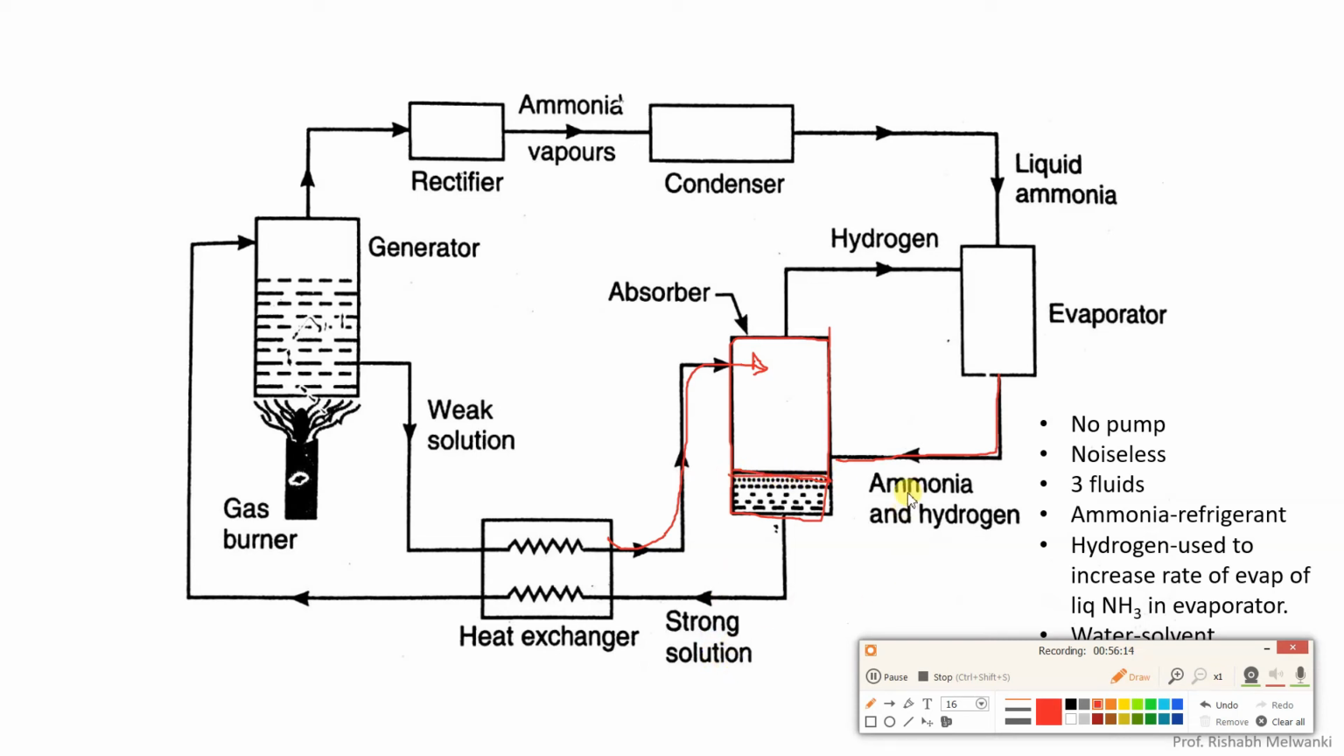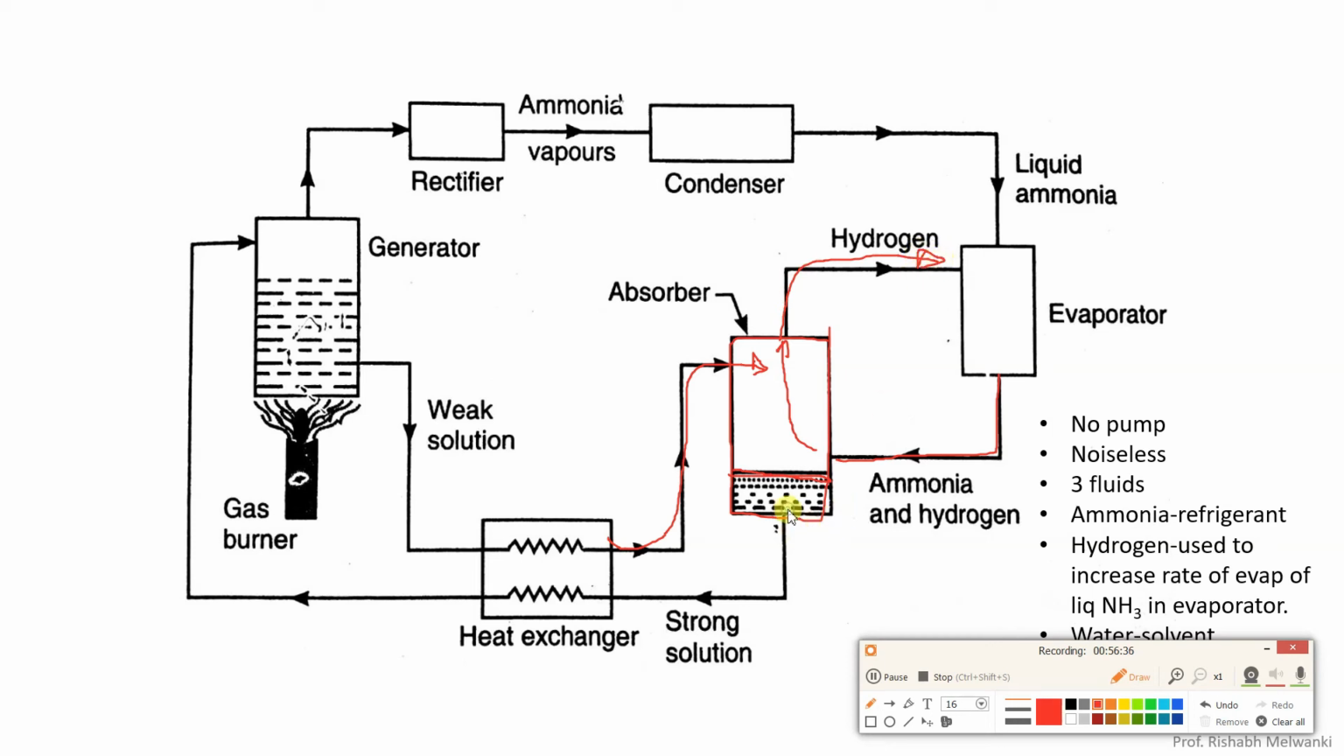Now hydrogen, being light, okay, it is light. What are the properties of hydrogen? It is insoluble in water. It is non-corrosive. So that is why hydrogen, since it is light, will again travel in this direction and go back to the evaporator from this side, the hydrogen part.